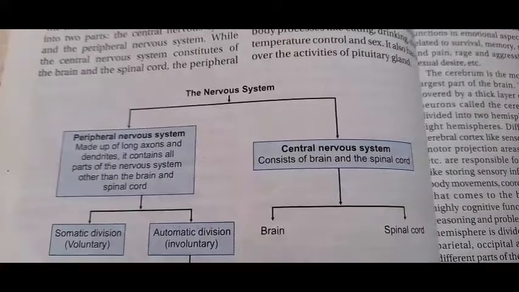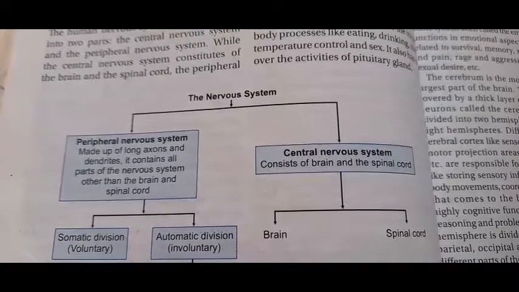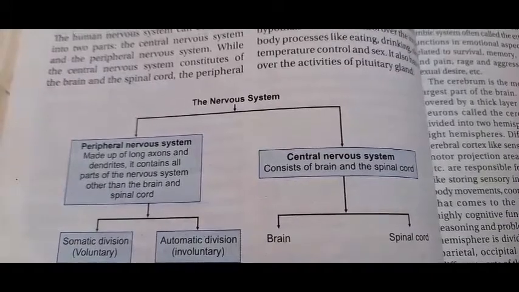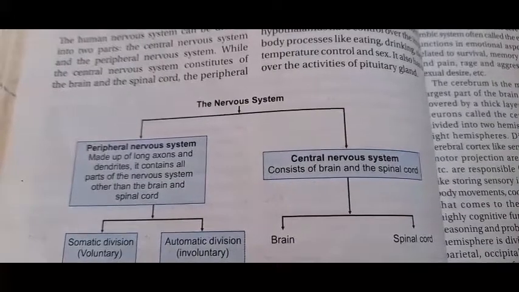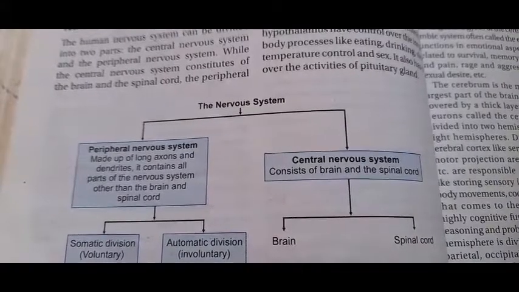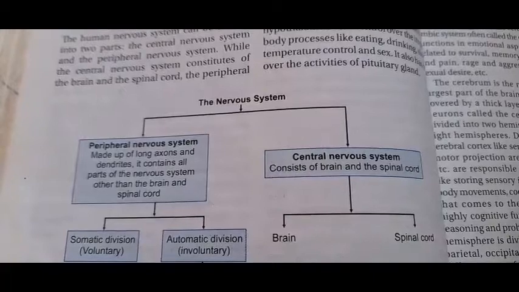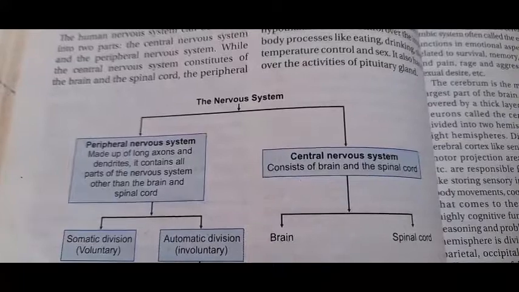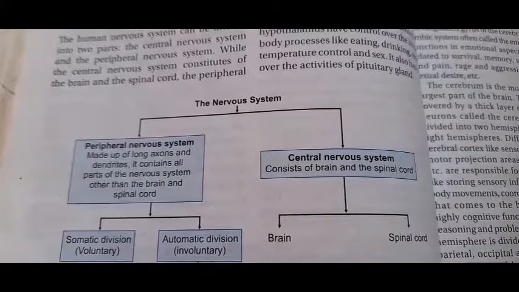Okay, the nervous system is divided into two systems, that is the peripheral nervous system and the central nervous system. Peripheral nervous system means it is made up of long axons and the dendrites. It contains all the parts of the nervous system other than the brain and spinal cord. Whatever the nervous system, all of it is included in the peripheral nervous system, other than the brain and spinal cord, because the brain and spinal cord are a part of the central nervous system.